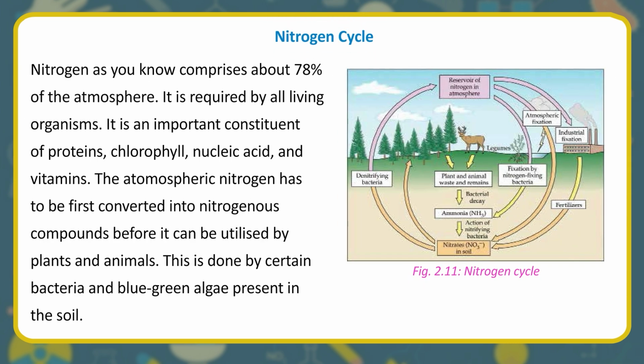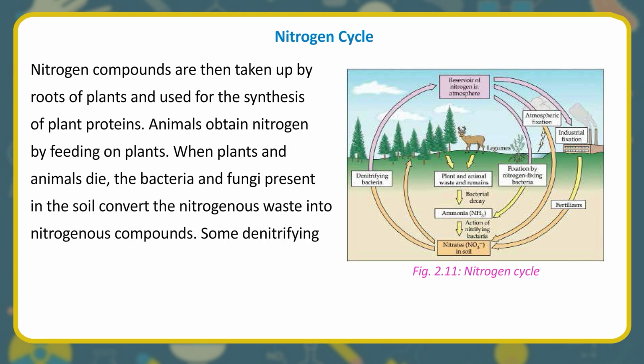Nitrogen cycle. Nitrogen, as you know, comprises about 78% of the atmosphere. It is required by all living organisms. It is an important constituent of proteins, chlorophyll, nucleic acid, and vitamins. The atmospheric nitrogen has to be first converted into nitrogenous compounds before it can be utilized by plants and animals. This is done by certain bacteria and blue-green algae present in the soil. Nitrogen compounds are then taken up by roots of plants and used for the synthesis of plant proteins. Animals obtain nitrogen by feeding on plants.